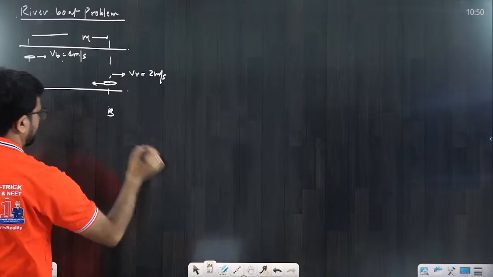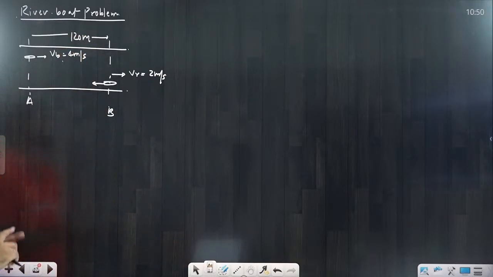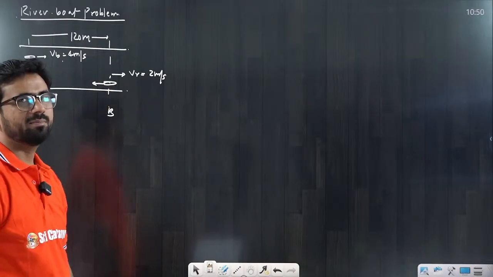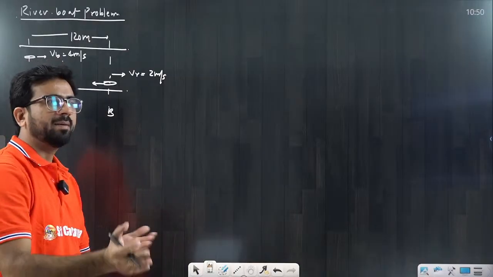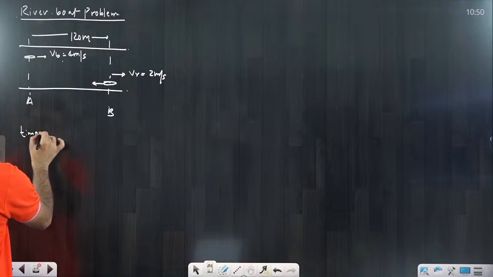It's the 120 meter, beta. Now the question is: what is the time to go from A to B and B to A? That total time we have to calculate. So A to B and B to A we are discussing. So time taken